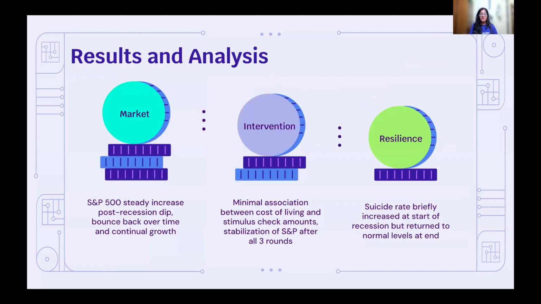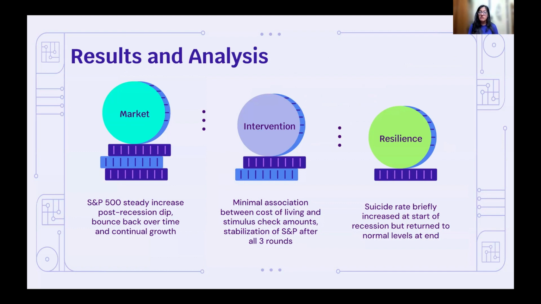And that brings us to our final results and analysis. So again, we looked at 3 main ideas: the market performance, the effect of government intervention on economics of local people, and overall mental health and resilience. And so what we learned here is the S&P 500 had a steady increase after its post-recession dip, and it bounced back over time, and now is continually growing.